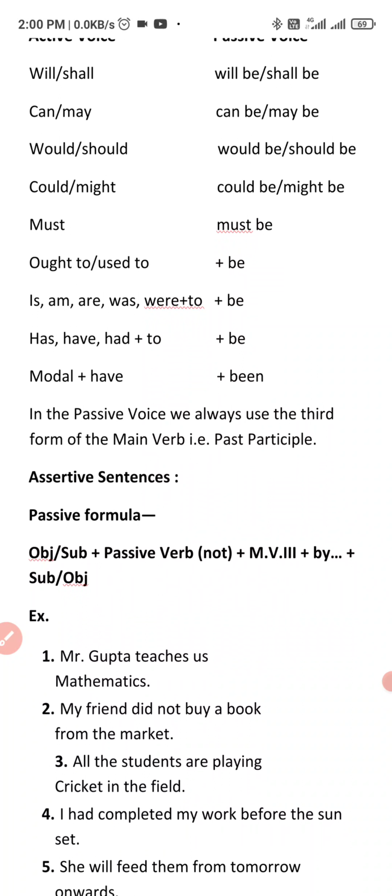Next, if the sentence of active voice has the verb is, am, are, was, were plus to, we will use be in passive voice. If the sentence of active voice has the helping verb has, have, had plus to, we will use be in passive voice. If the active voice has a modal verb plus have, i.e. would have, should have, must have, can have, could have, will have, shall have, we will always use been in passive voice.